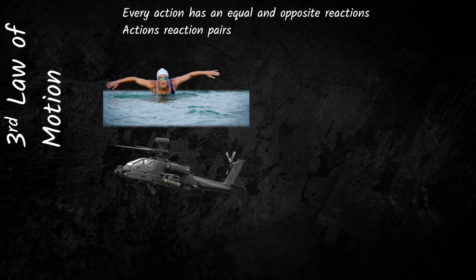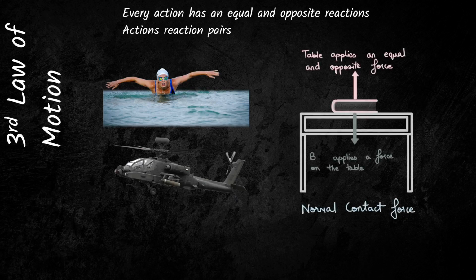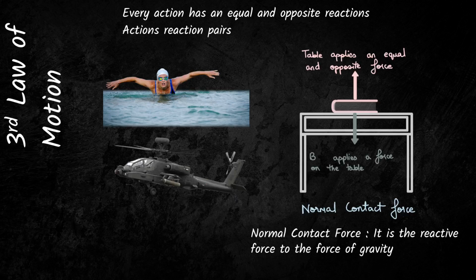Another very important concept is of a book resting on a table. A book has weight acting on it downwards, but it actually does not move downwards because of the reaction force upwards applied by the table. The specific reaction force against gravity is known as the normal contact force. Any object that has weight acting on it downwards, but it's resting on land or moving horizontally, has gravitational force counteracted by the normal contact force. For example, a car that's moving on a road at 80 kilometers an hour has a very large weight acting downwards, but the normal contact force prevents the car from sinking into the ground.